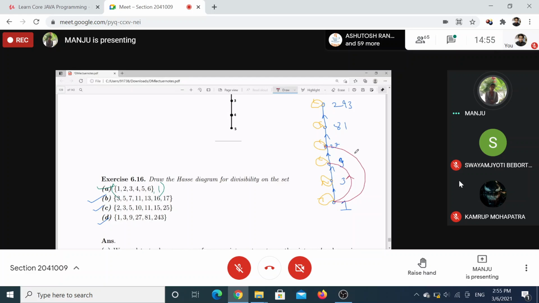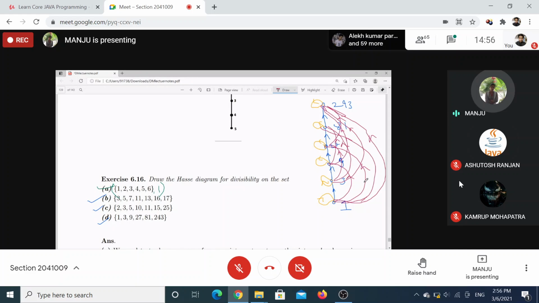Then 3 to 27, 3 to 81, 3 to 243. 9 to 81, 9 to 243, 27 to 243. That's it. This is your base diagram, right?